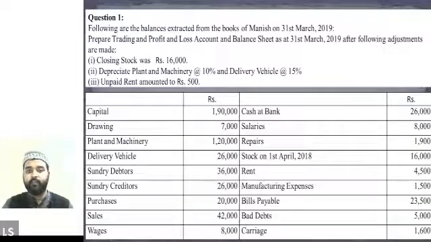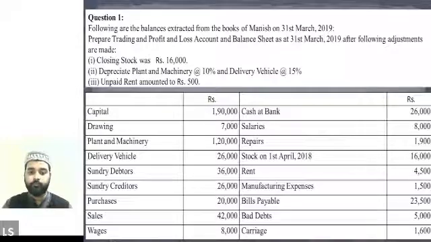Now moving on to the next item. Next item we have is plant and machinery. There is one adjustment entry also given regarding the plant and machinery. See adjustment entry number 2: depreciate plant and machinery by 10%. Is that visible to everyone? Item second in the adjustment entries is about plant and machinery. Is that clear, everyone? Yes, it's written that depreciation on plant and machinery is 10%.